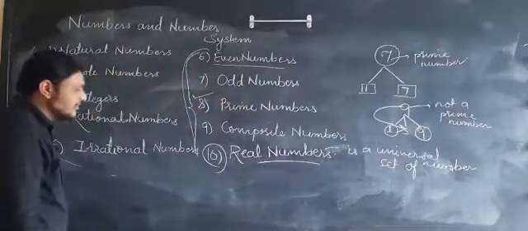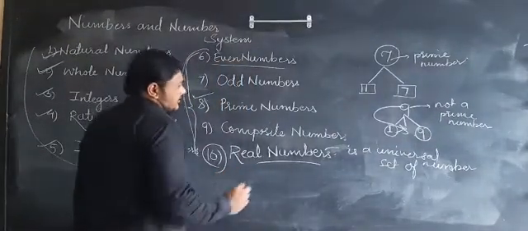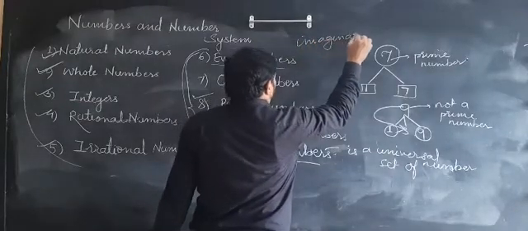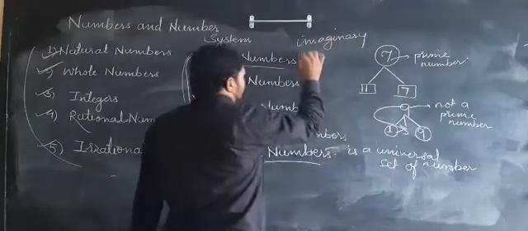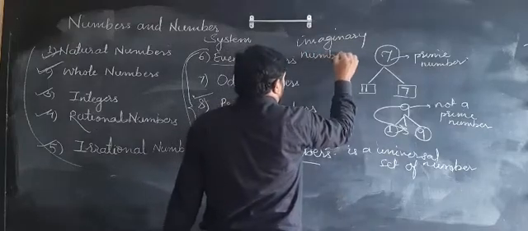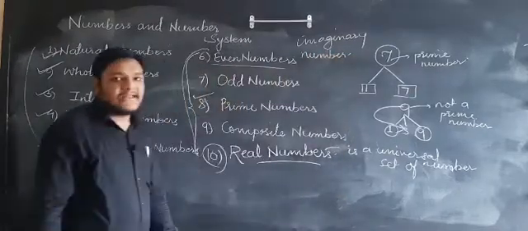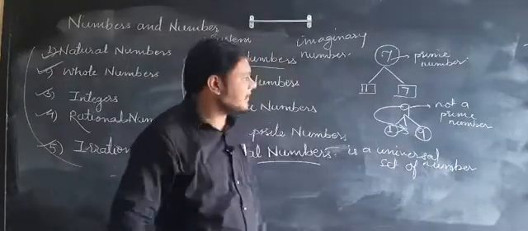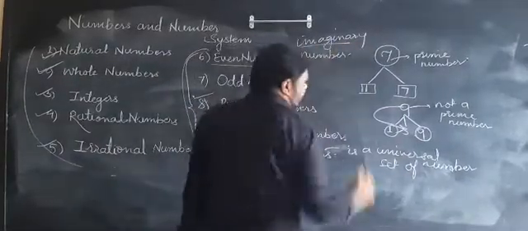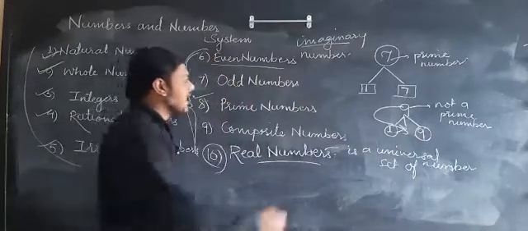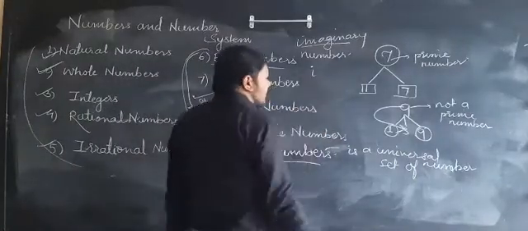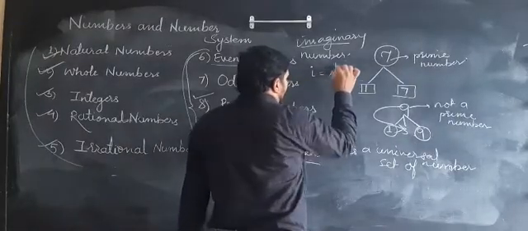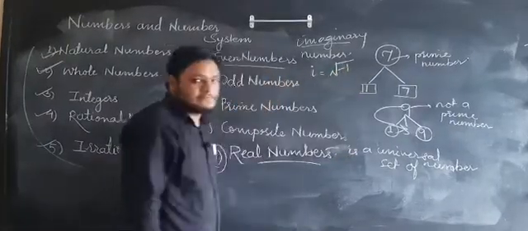So what is the opposite of a real number? That is the imaginary number. There are many concepts related to the imaginary number, but I will show you one concept here. Imaginary number: I will imagine one number, suppose i, and the value of this i is the square root of minus 1.